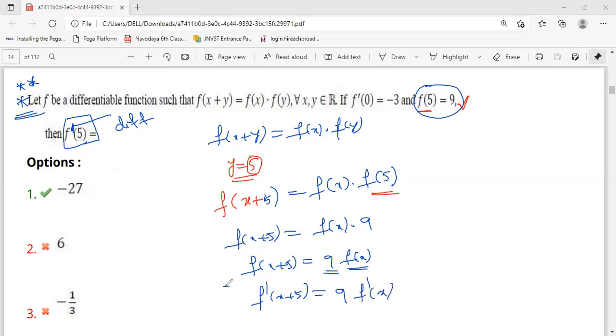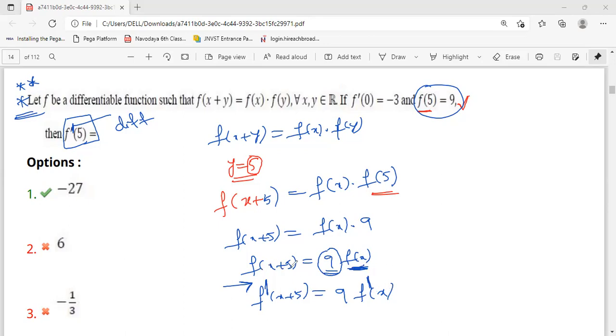Simple. I did differentiation, taking one here and one here because it is the first differentiation. There is no u into v formula applicable here because this is constant and only one function is there, a function we don't know. That's why I'm taking f dash of x.